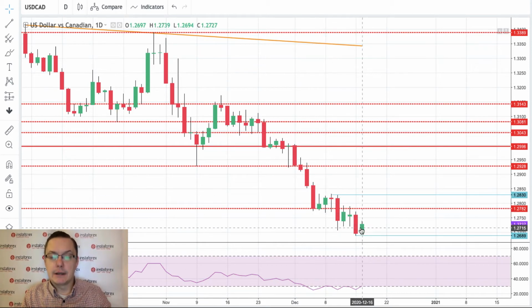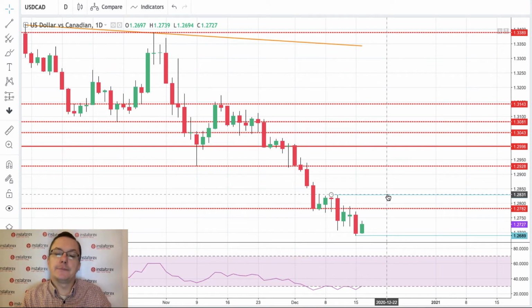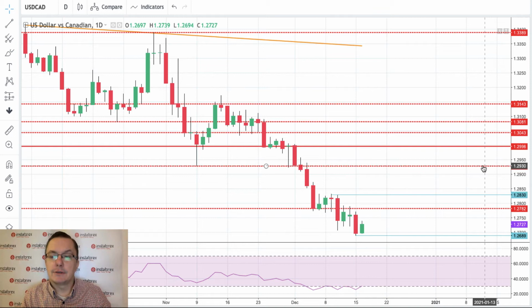The market keeps making lower lows, and the downtrend is still being continued, of course. So right now, even if we bounce, the next target for the bulls is 1.2782, and that's the technical resistance. Only if we break above 1.2830 can we apparently make some kind of bigger correction towards 1.2928. So this is the key level for the bulls, and this is the key level for the bears for the euro to the Canadian dollar.